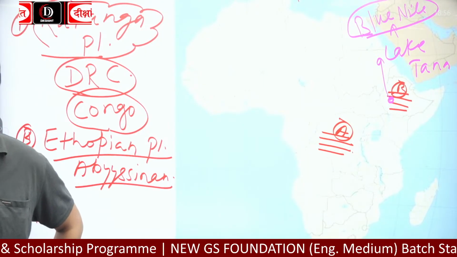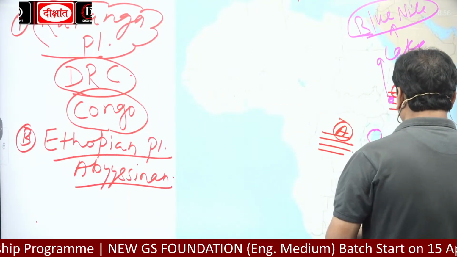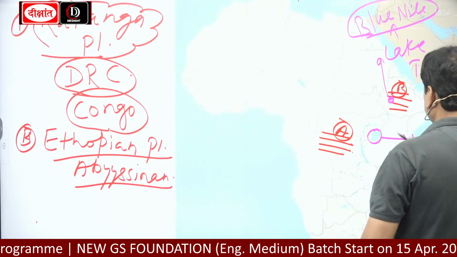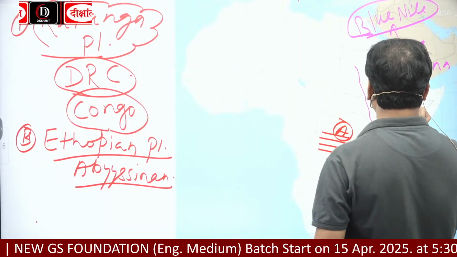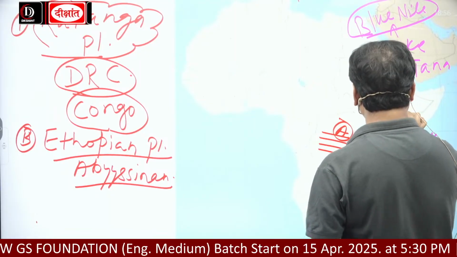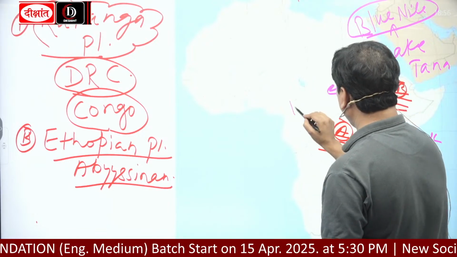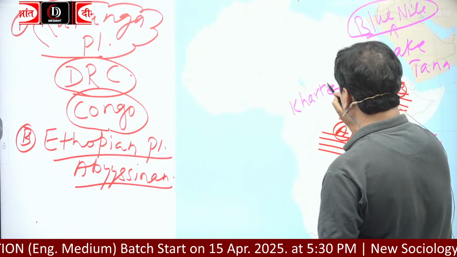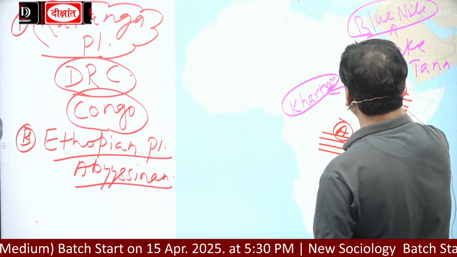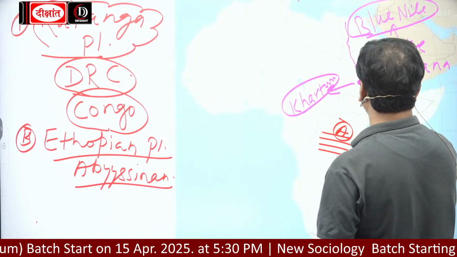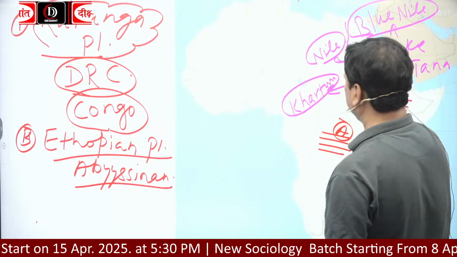This is Lake Victoria. This is the source of the White Nile. Okay, and the White Nile and Blue Nile both meet at Khartoum, the capital of North Sudan, and from here it is called Nile.